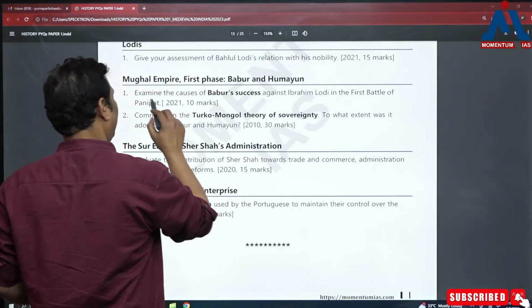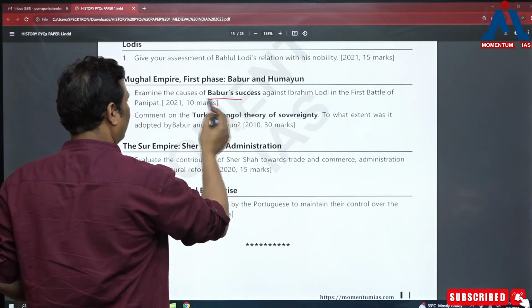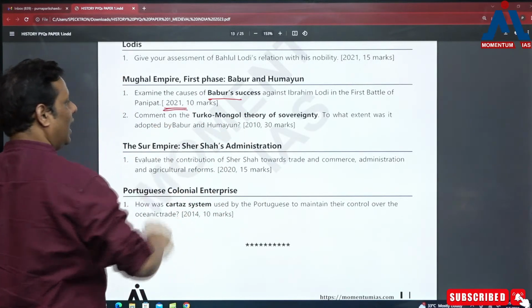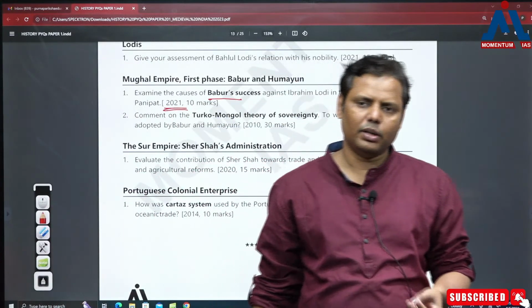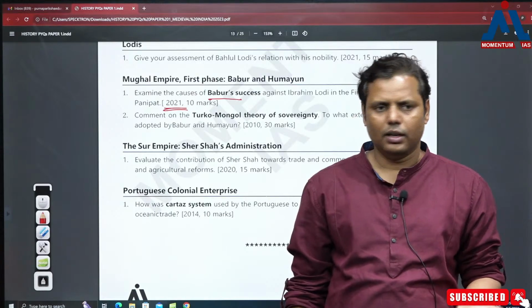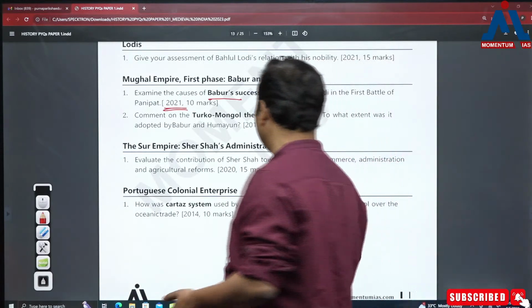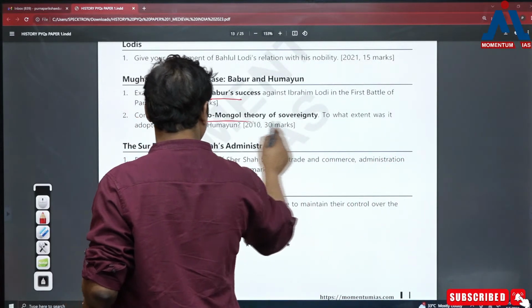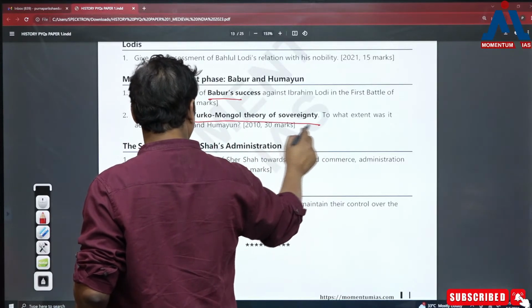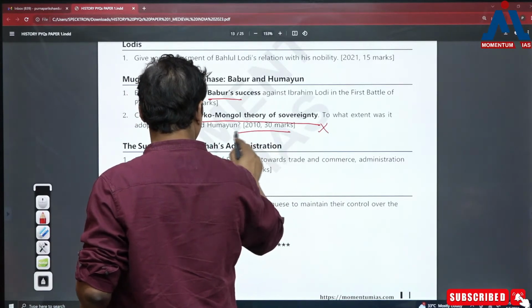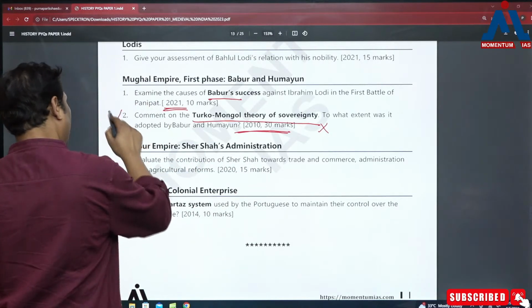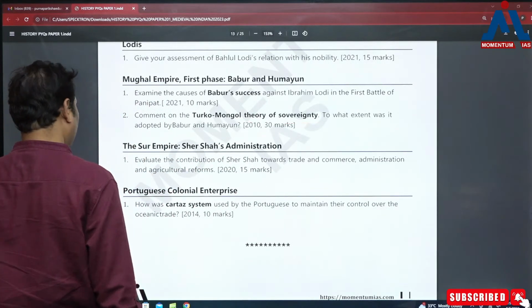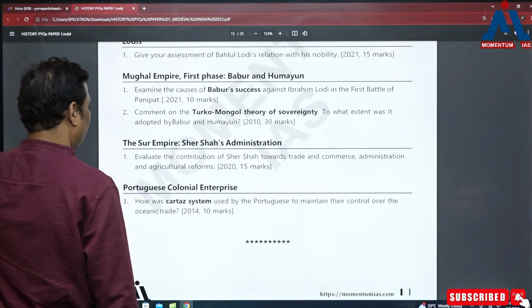In Mughal Empire there is very less possibility of the questions from Babur. Like 2021, they have asked the question, but then this question is very logical. Why? What were the reasons because of what Babur managed to defeat the Lodhis? That's a simple question. Next question is very important, and in fact, you should be ready for these kind of questions. Though this question was asked in 2010, but then yes, it is important. I'm telling you that the theory of state or the nature of state is something which is important.